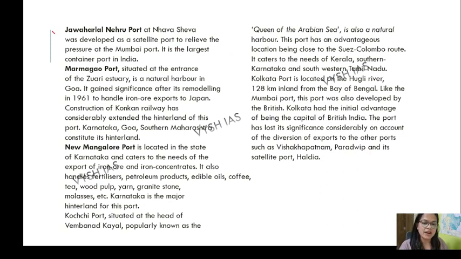Next comes Jawaharlal Nehru Port at Nhava Sheva, developed as a satellite port to relieve the pressure at Mumbai port. It is the largest container port in India.